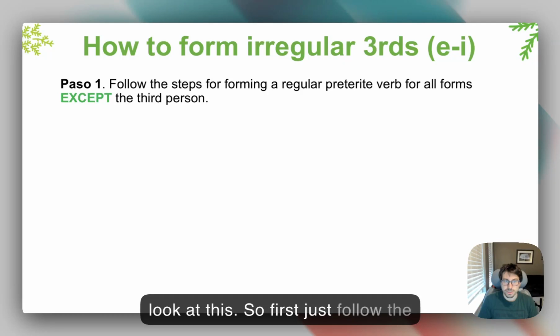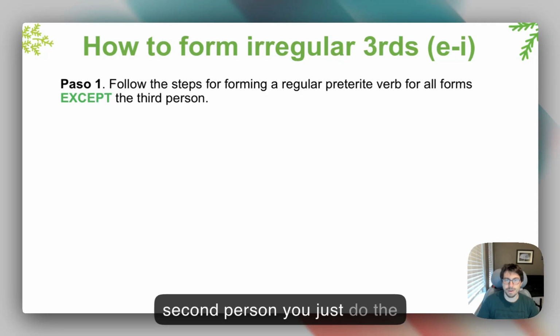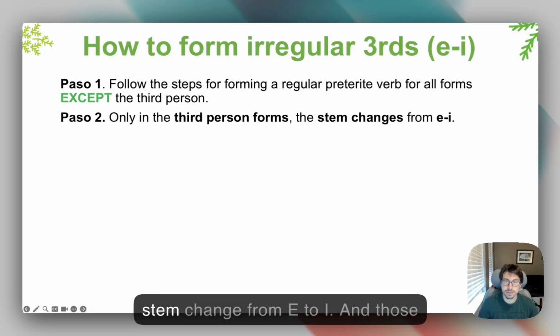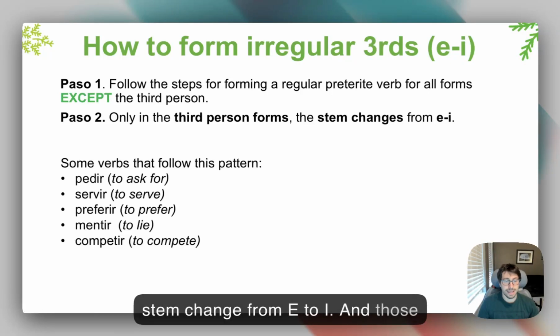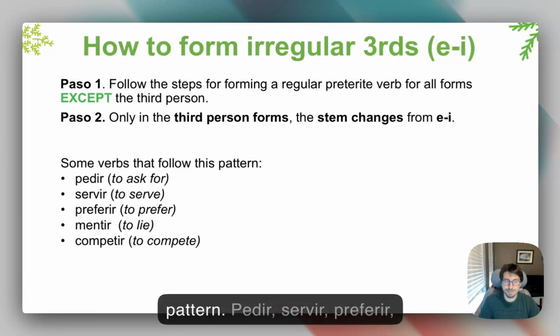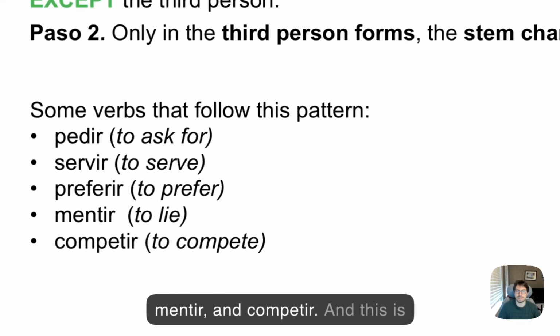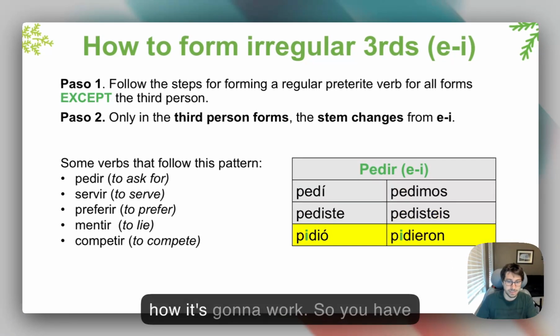So first, just follow the regular step for all forms except for the third person. So first and second person, you just do the normal preterite. But then, for the third person, there is going to be a stem change from E to I. And those are the verbs that follow this pattern: pedir, servir, preferir, mentir, and competir. And this is how it's going to work.